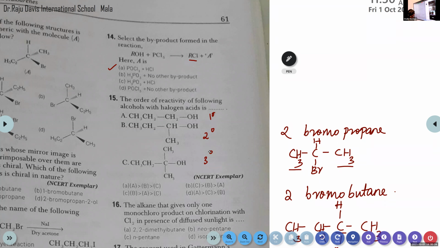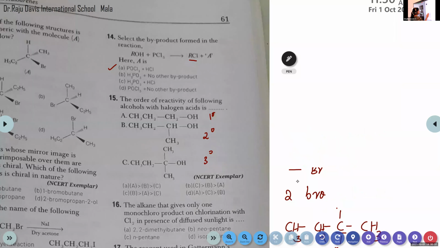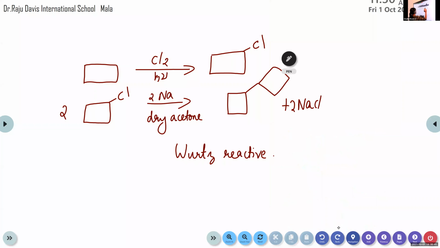Tell me, children. SN1. Yeah, they will follow the SN1 mechanism. The reaction between alcohol and halogen acid follows the SN1 mechanism. So what is the order for the SN1 mechanism for primary, secondary, and tertiary?